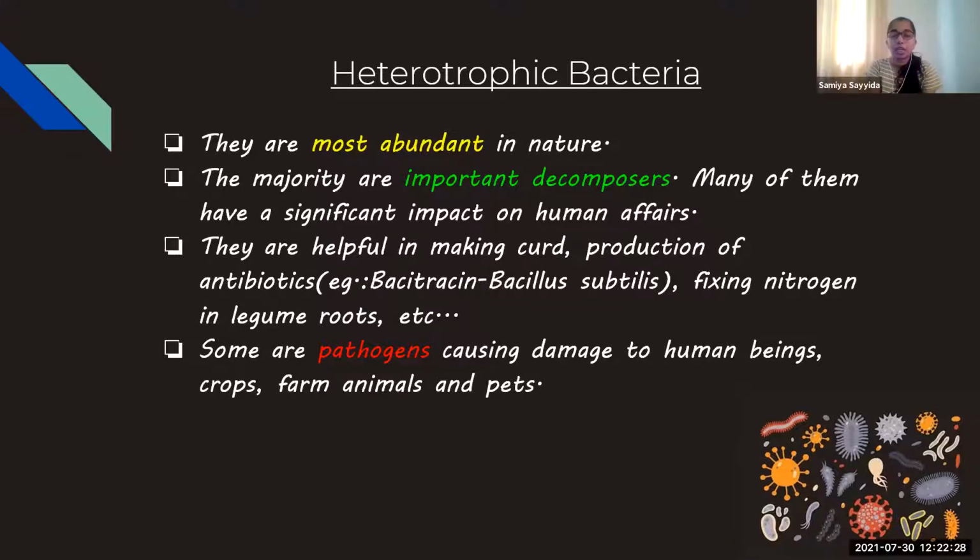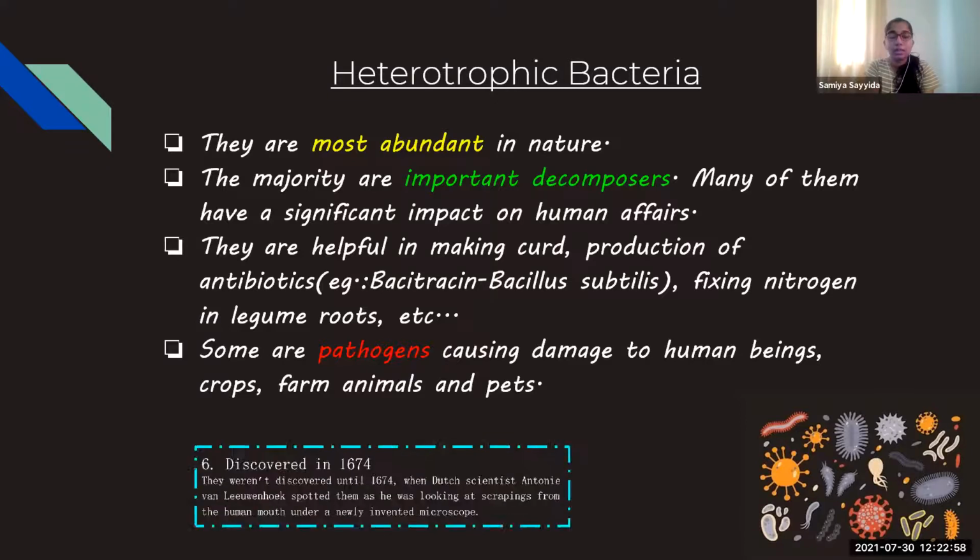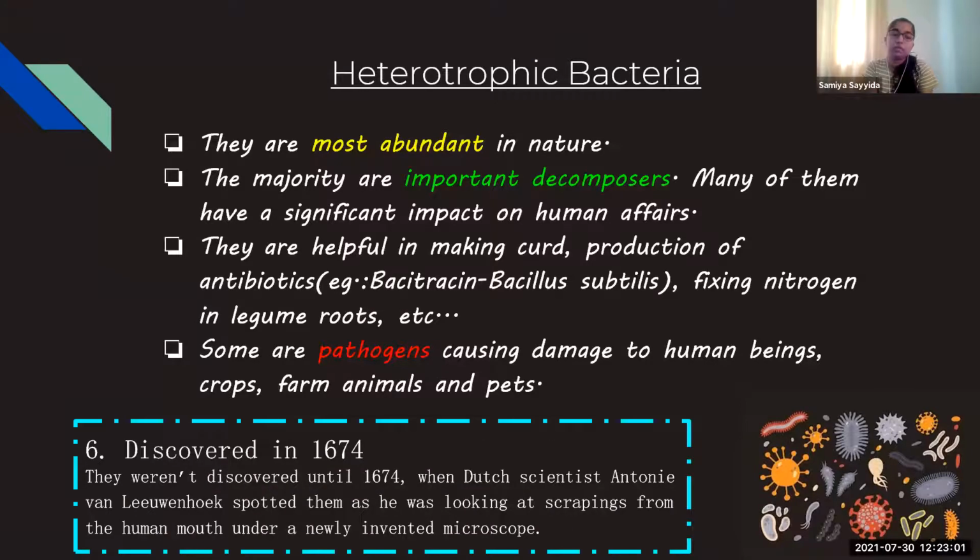Take the production of antibiotics, like bacitracin, which is made from a bacterium called Bacillus subtilis. An interesting thing about this is that antibiotics are used against bacteria, and they are made from bacteria itself. Some are pathogens which cause damage to human bodies, farm animals, crops, and all. Then bacteria were discovered in 1674 when Dutch scientist Antonie van Leeuwenhoek observed them while looking at scrapings from the human mouth under a newly invented microscope.